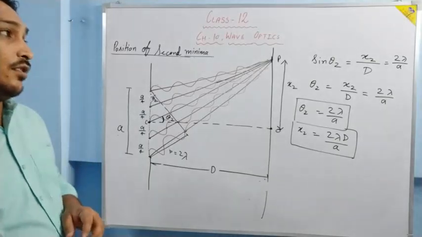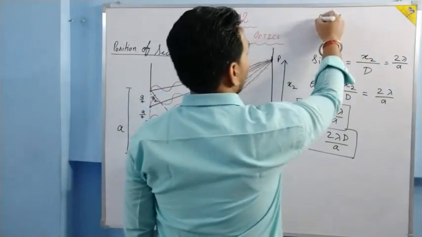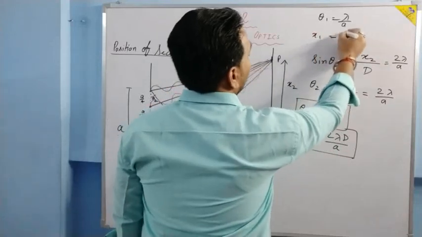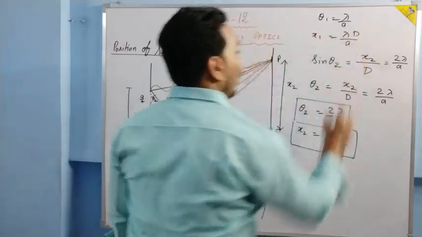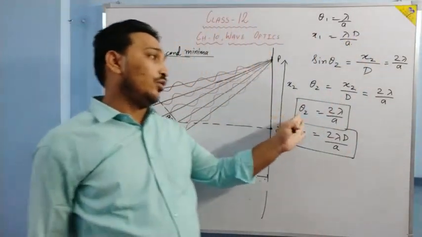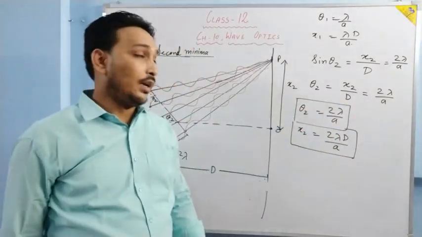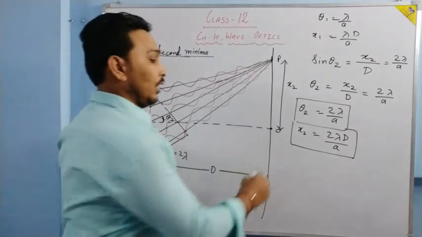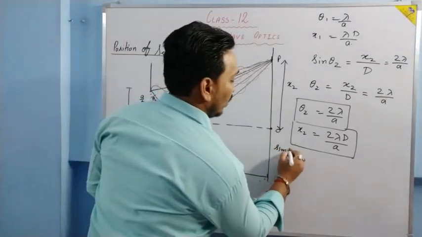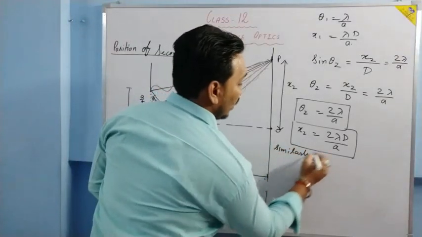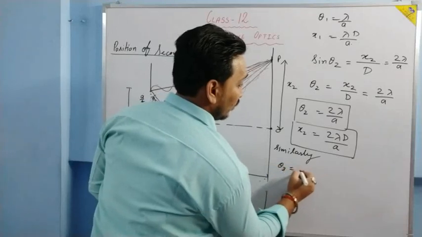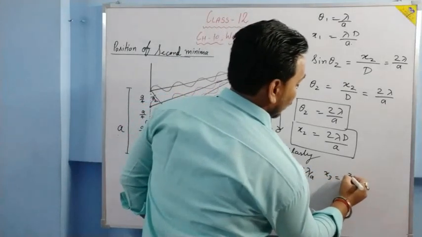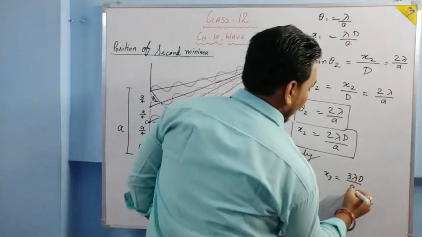And if you understand the pattern, then theta 1 was equal to lambda by a, and x1 is equal to lambda D by a. In the same manner, theta 2 comes out to be 2 lambda by a, and x2 is equal to 2 lambda D by a. So for the third, similarly, theta 3 will be equal to 3 lambda by a, and x3 will be equal to 3 lambda D by a.